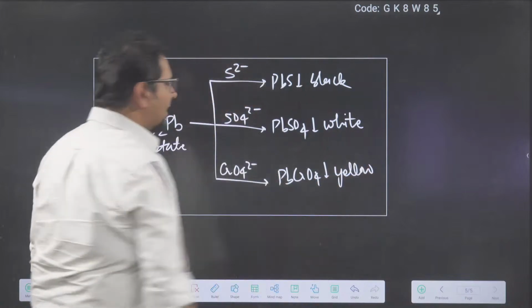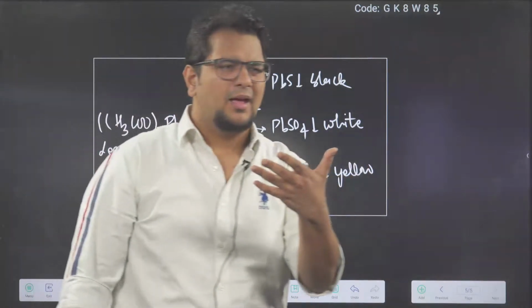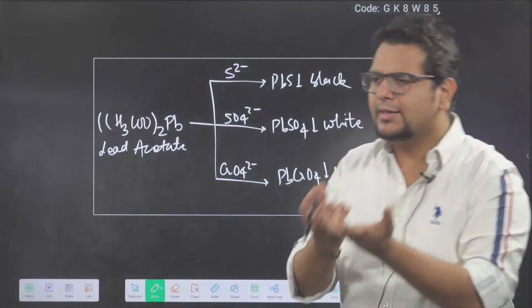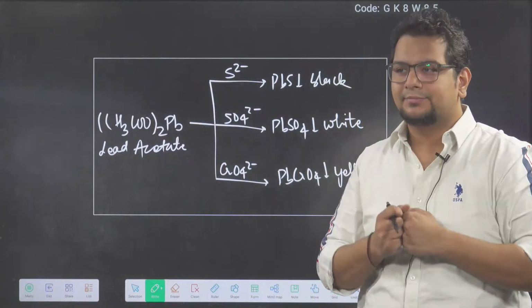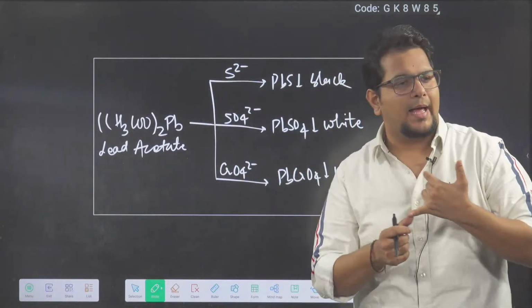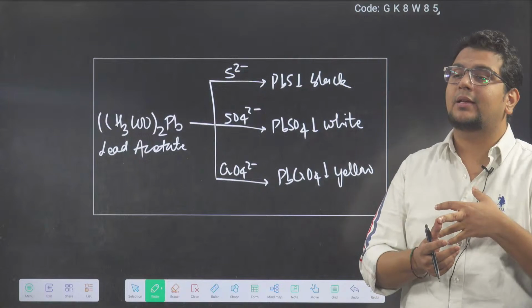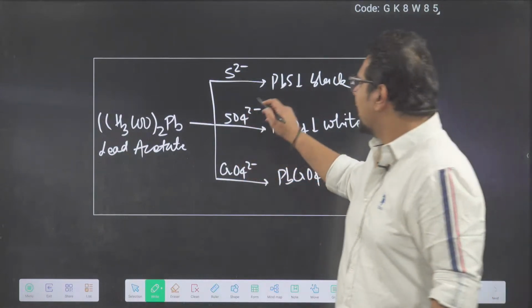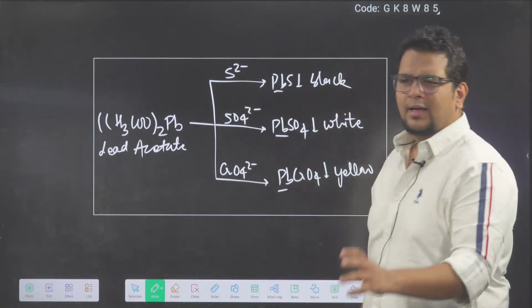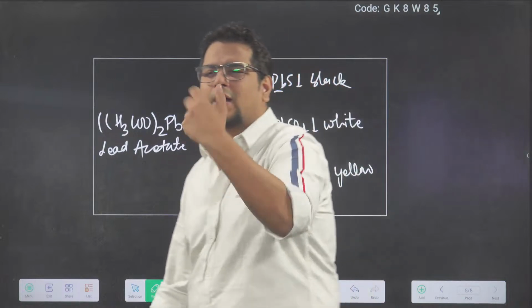So basically, lead is not providing its color. Pb2+ is not giving its color. It is taking the color of the anion. So if sulfide is there, black; sulfate there, white; chromate there, yellow. So such cations are very beautiful. They don't give their own color, but they show the color of the anion.